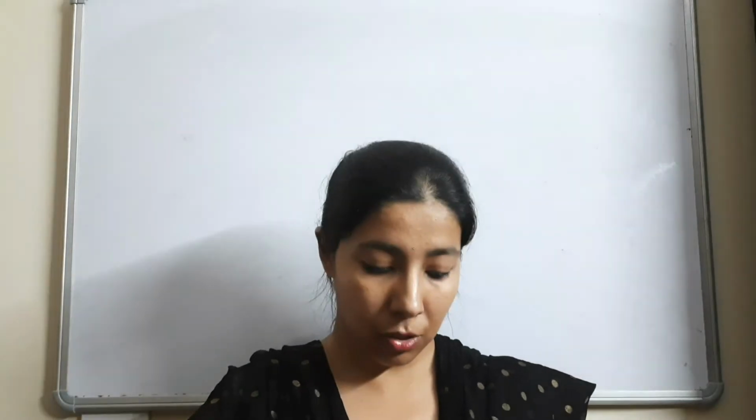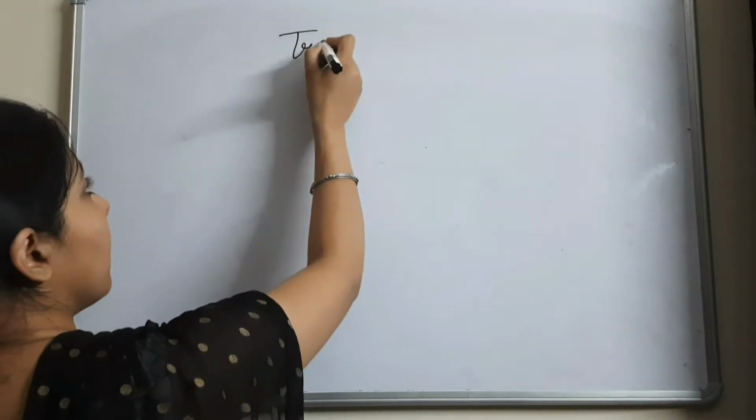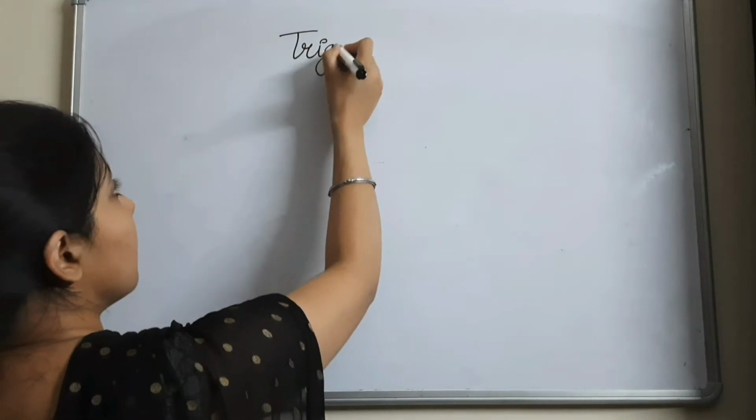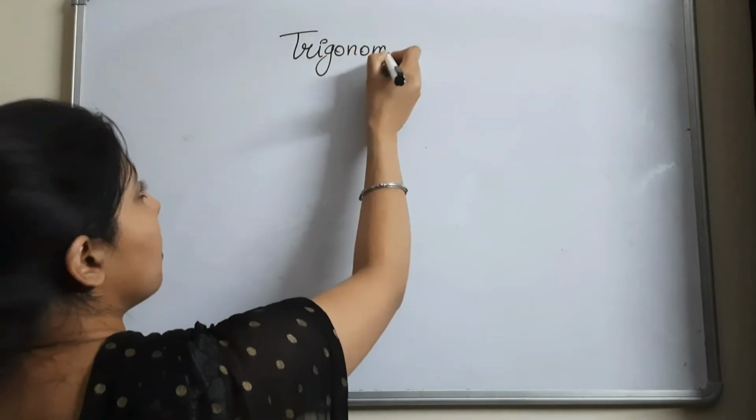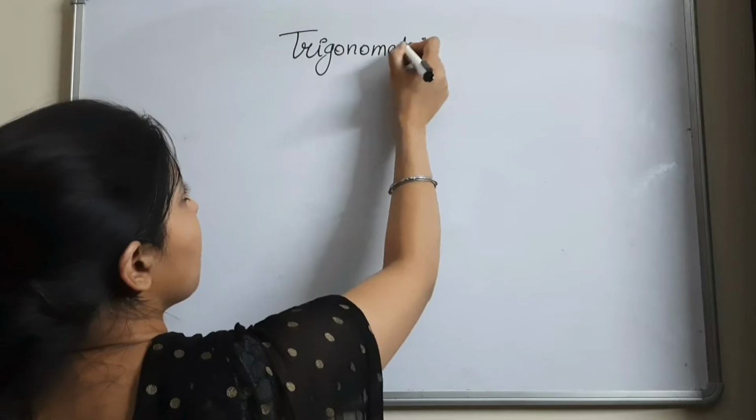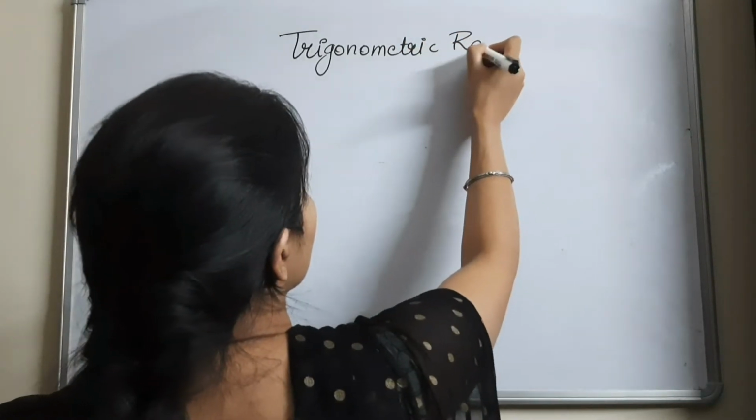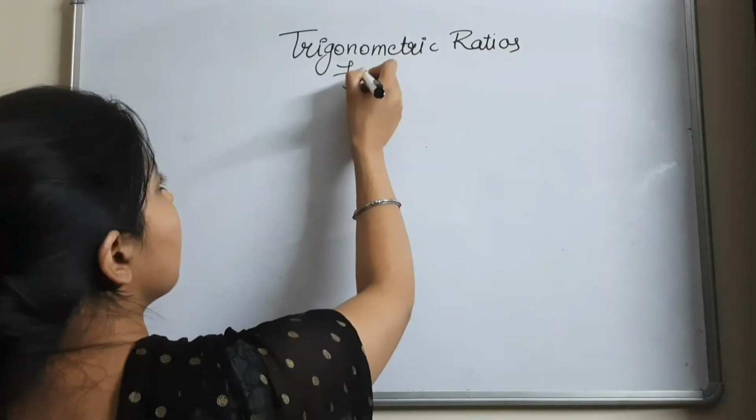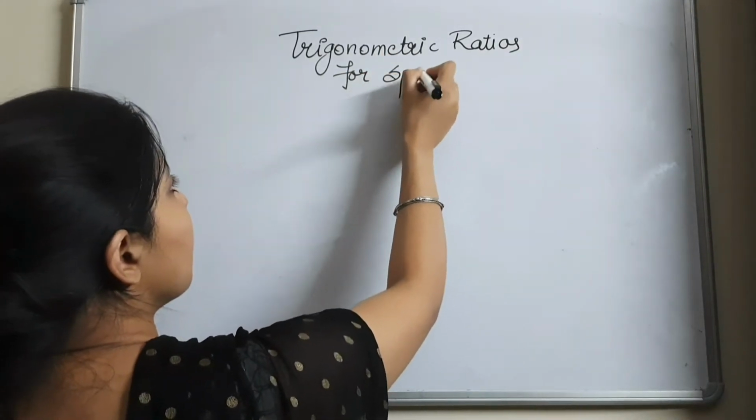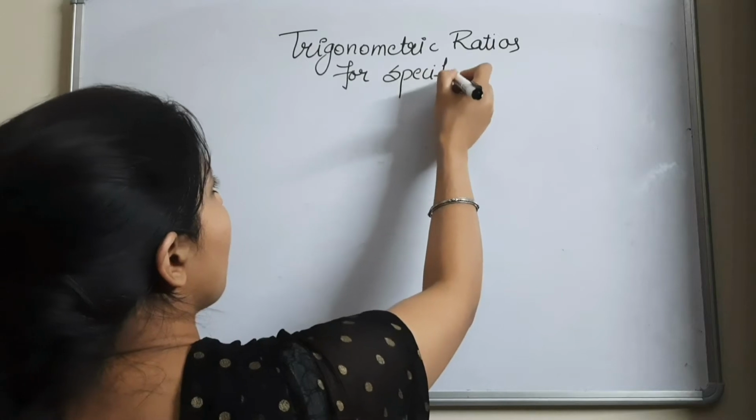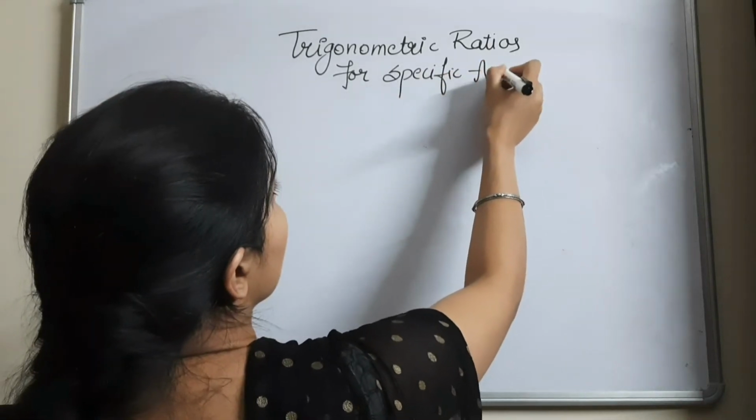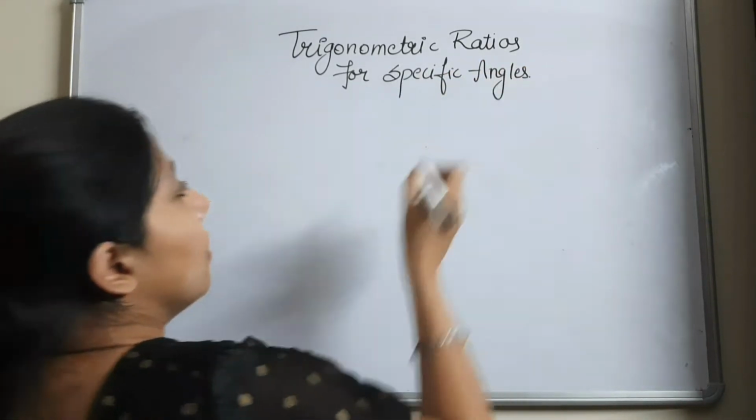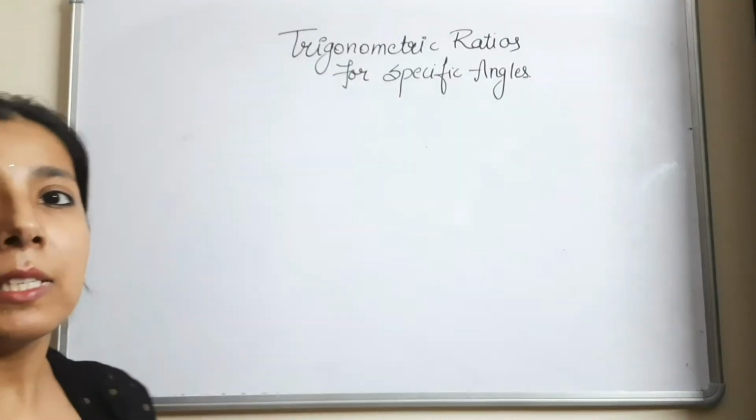It's about the trigonometric identities or ratios, trigonometric ratios for specific angles. So what is meant here by the specific angles?